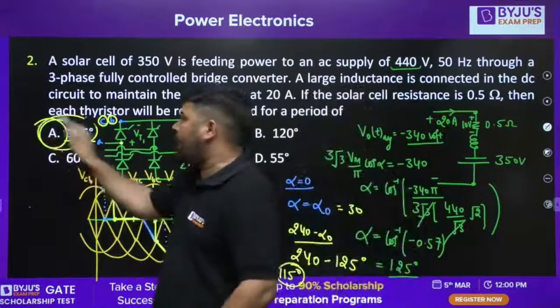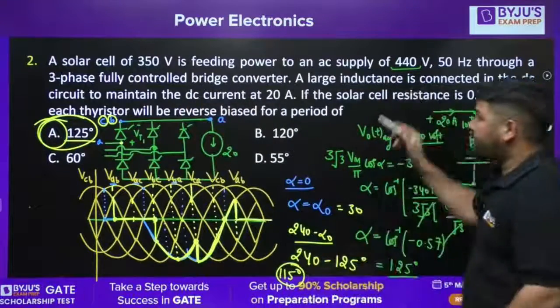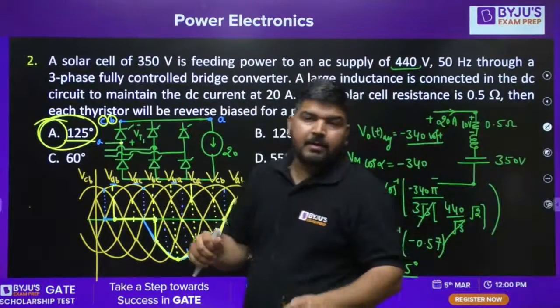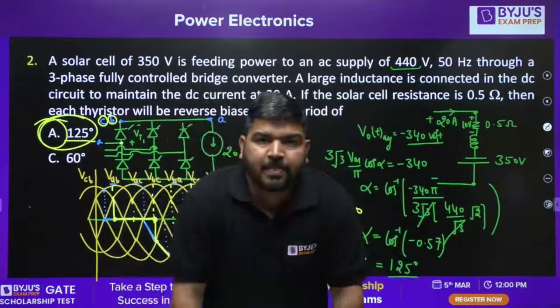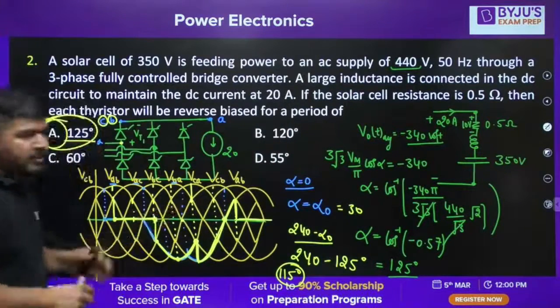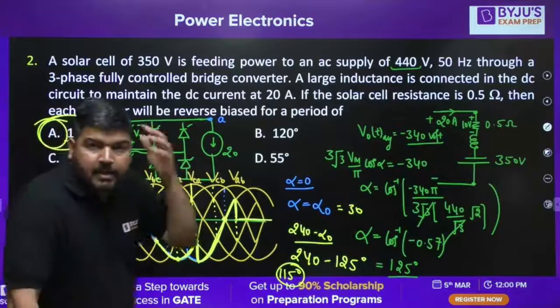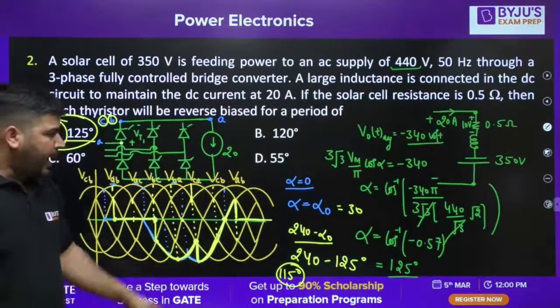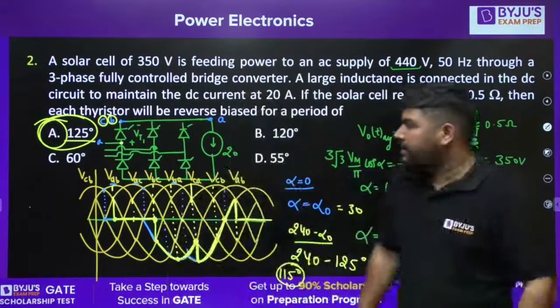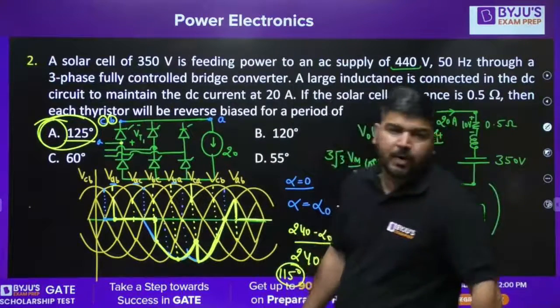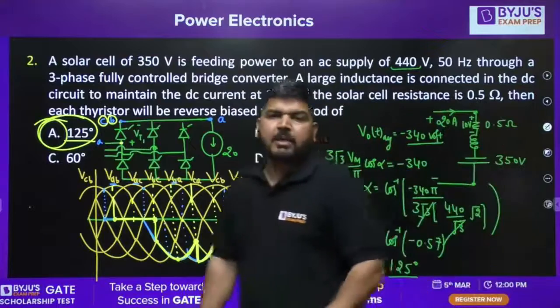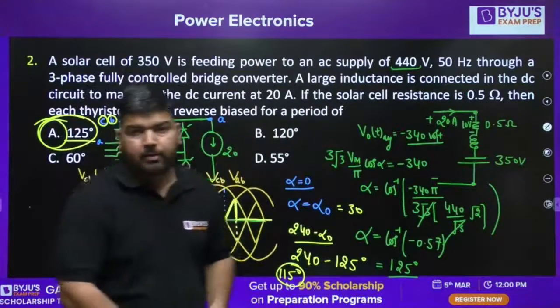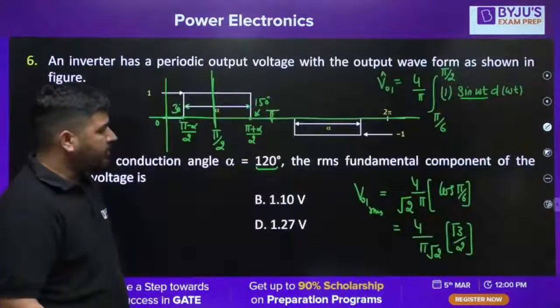Because this answer is valid for alpha naught. I think in this question he wants to calculate the firing angle alpha naught. But if he wants to calculate for what interval this thyristor T1 is reverse biased, then it will be 240 minus alpha naught. For this interval, the thyristor will be reverse biased. So the answer is 115 degrees. I hope it is clear to everyone. So this was again a tricky question, and please try to look at this question.